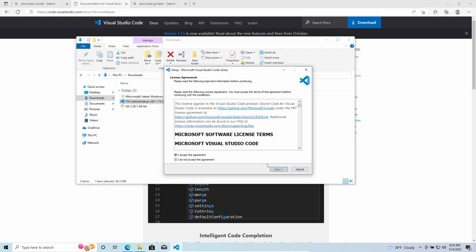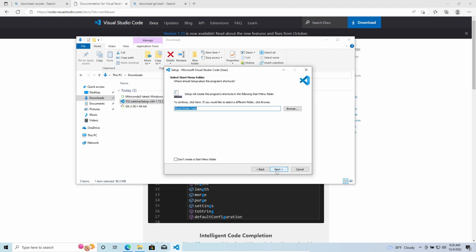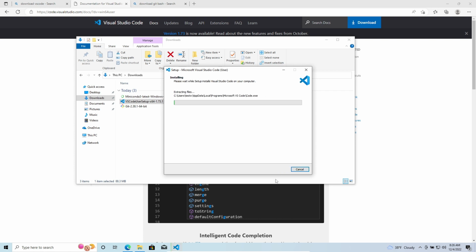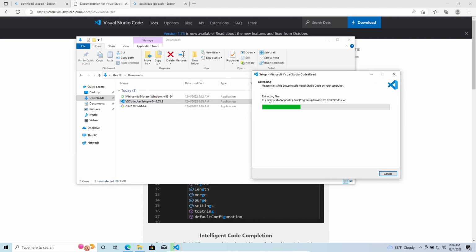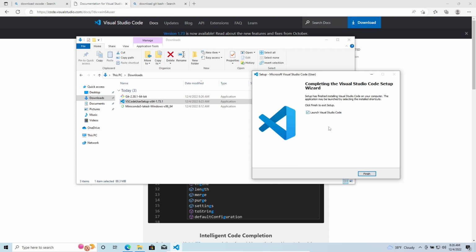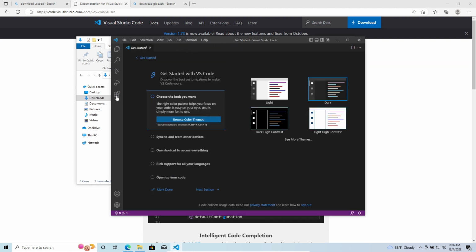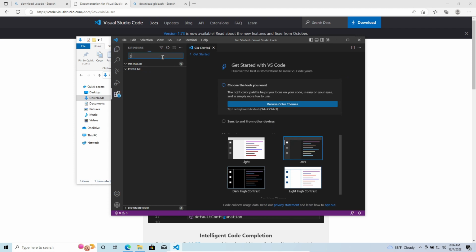You can accept, agree, next, next. Nothing really complicated here. Next and install. And we're gonna wait a little bit until it's fully installed. Okay, let's launch it as well. Click on finish. Now I'm going to install some of my favorite extensions.